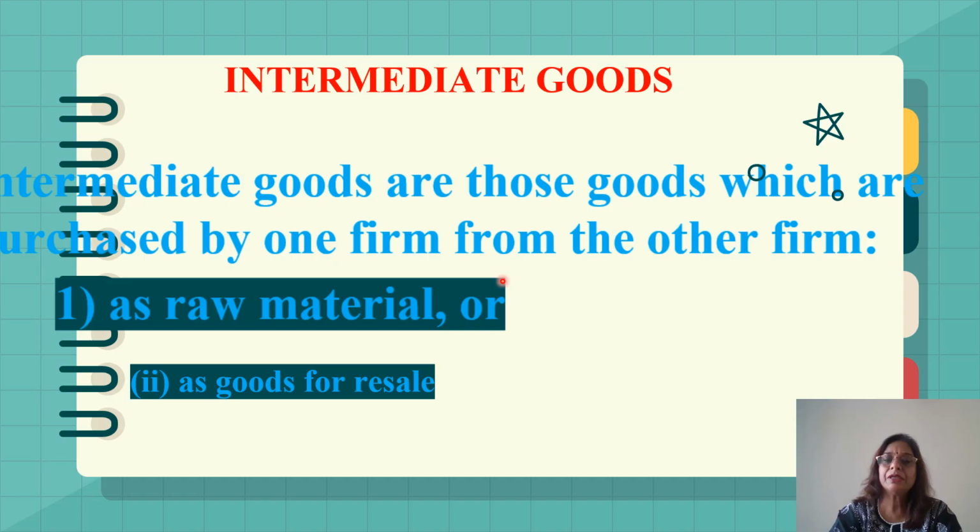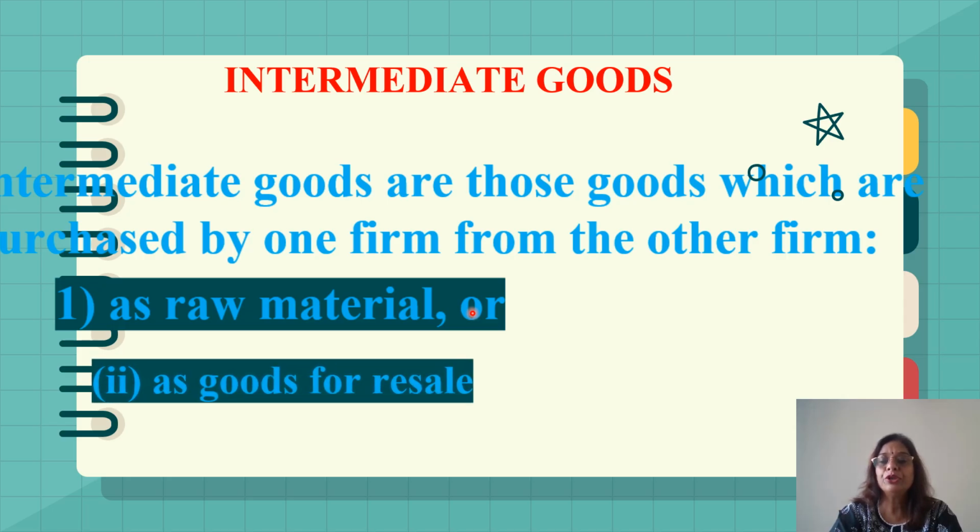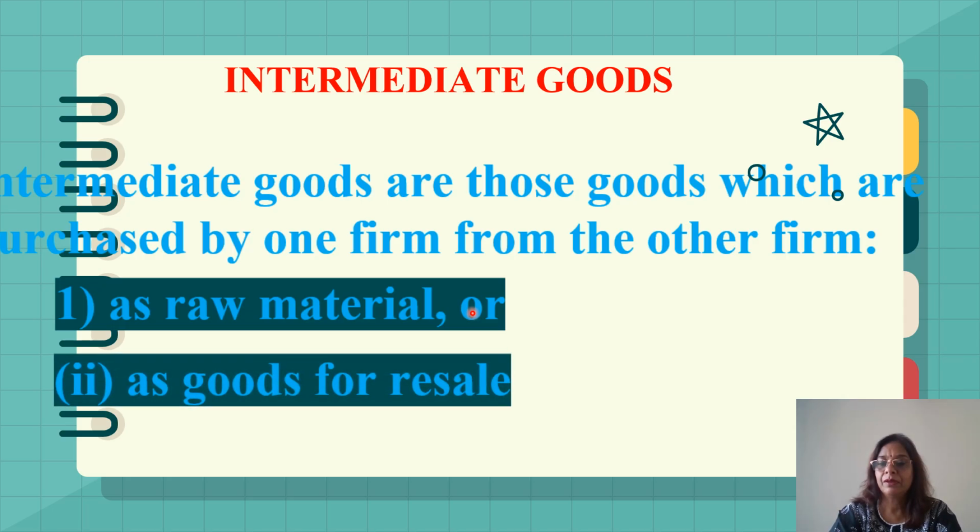I will be purchasing flour and I will be using this as a raw material. When that flour is purchased by a consumer, it will become a final good. But when this flour is purchased by a firm, it will become an intermediate good because this flour will be utilized in order to produce biscuits.